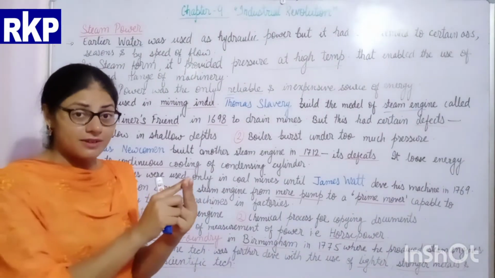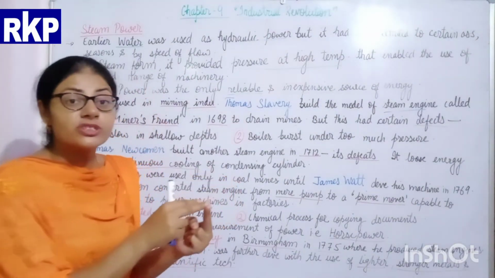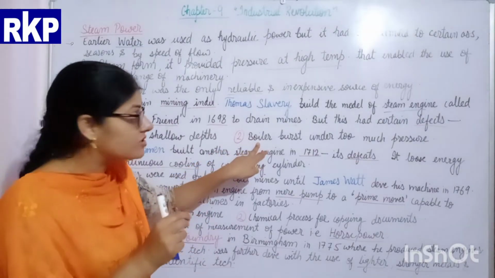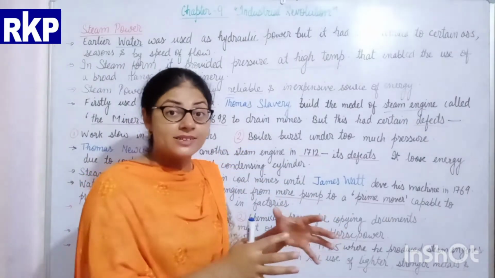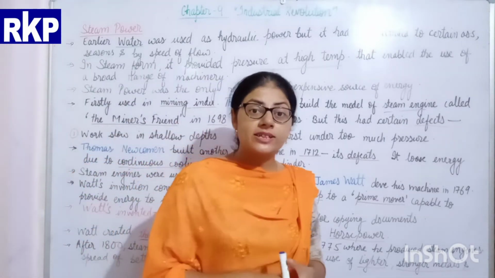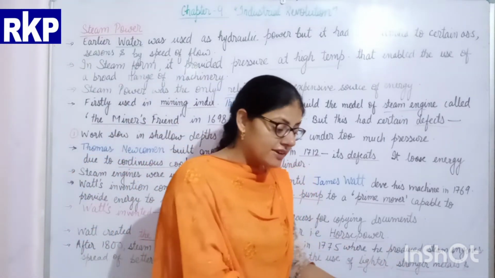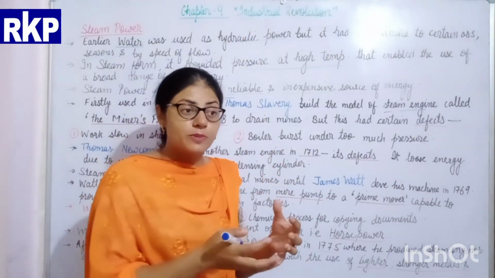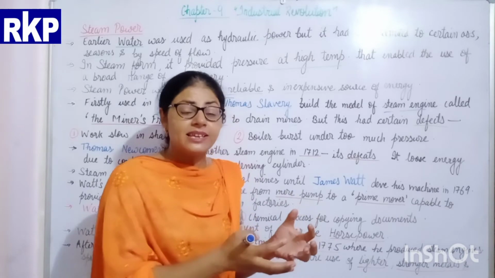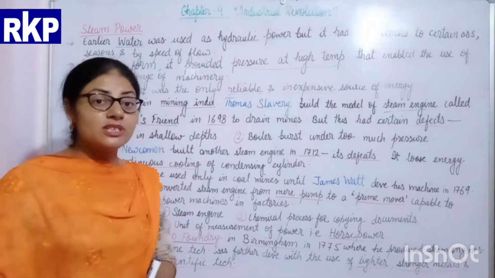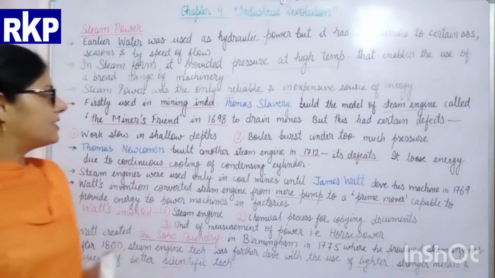And the second, very dangerous defect was that there was a lot of danger of the boiler bursting under too much pressure. Means when too much pressure was provided to the boiler to convert the water into steam, then because of too much heating, it could burst. So these were the defects with the steam engine invented by Thomas Savery.